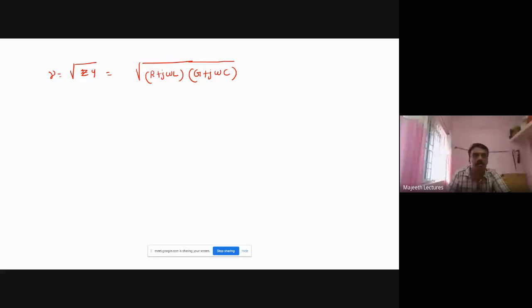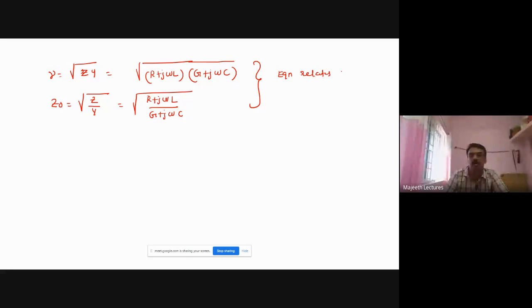So this equation relates secondary and primary constants. Z naught is equal to root of Z by Y, that is root of R plus j omega L divided by G plus j omega C. These two equations relate primary and secondary constants. Fine, so this we must know.